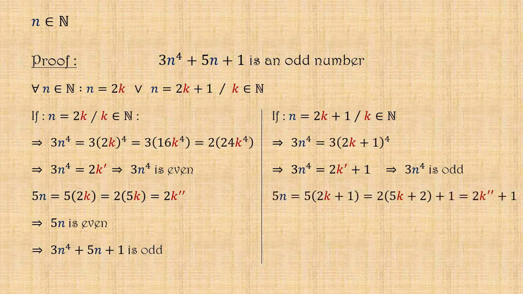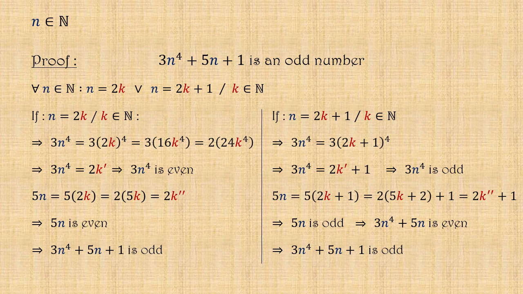Besides that, 5n would be equal to 5(2k + 1), which equals 2 × 5k + 2 + 1, that equals 2k'' + 1, such that k'' = 5k + 2. Therefore, 5n is an odd number. So 3n^4 + 5n would be an even number. And this means that 3n^4 + 5n + 1 would be an odd number in this case too.